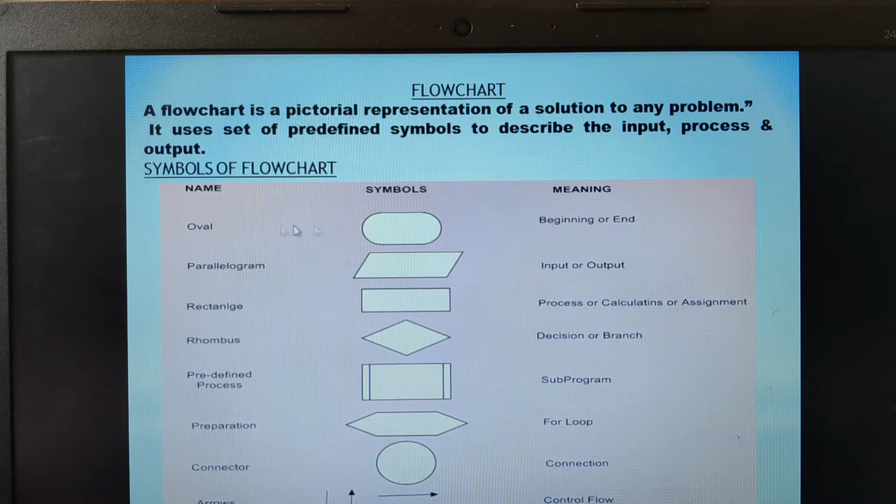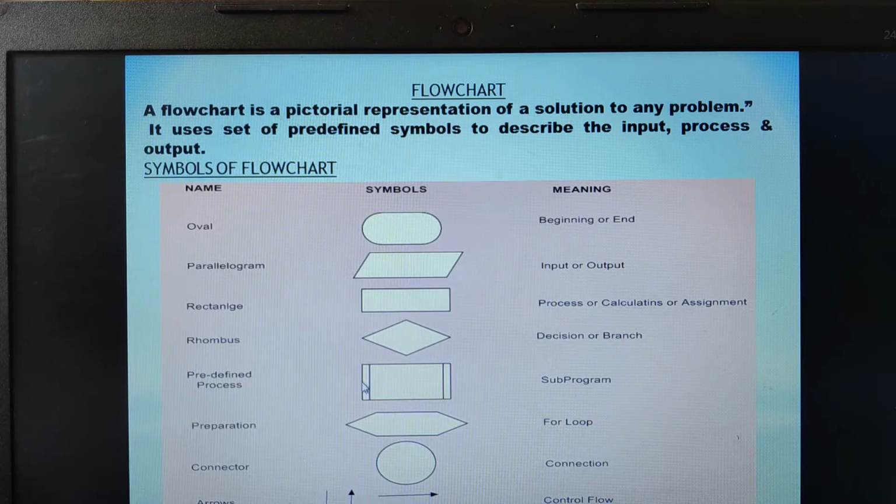Here we use the oval, which marks the beginning or the end. The parallelogram is for input or output. The rectangle is for processing or calculations. This one is for decision making. Suppose I am using an if statement or if else statement, any kind of decision making, then we use this rhombus.